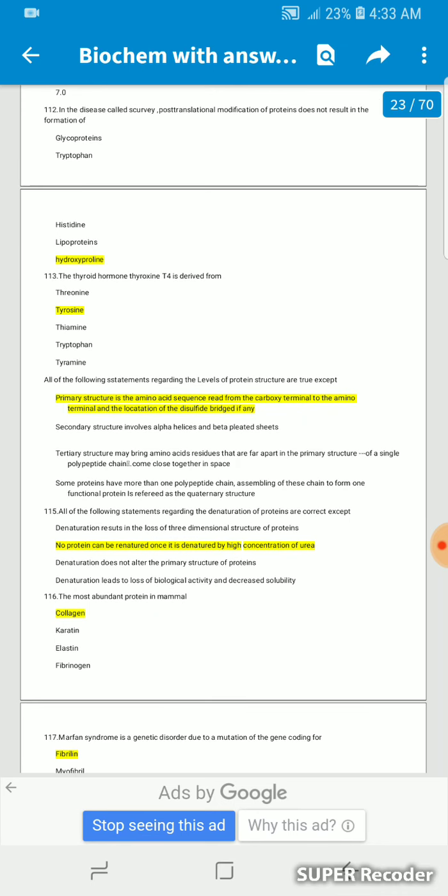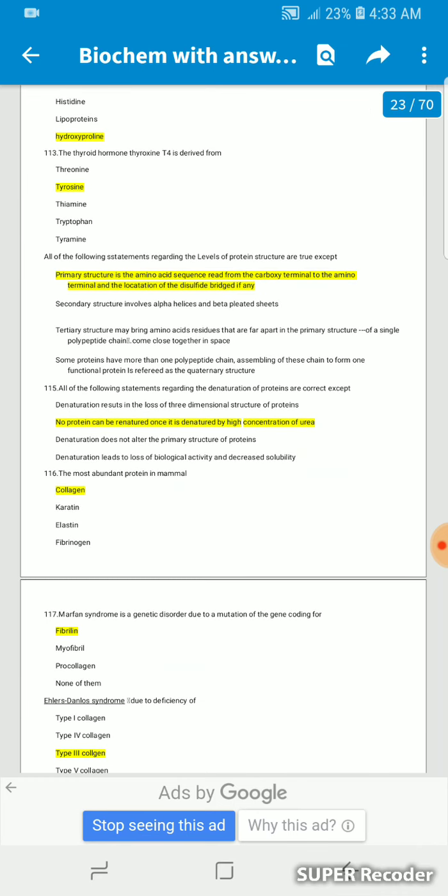The thyroid hormone thyroxine T4 is derived from tyrosine. All of the following statements regarding the levels of protein structure are true except: primary structure is the amino acid sequence, read from the carboxyl terminal to the amino terminal, and the location of the disulfide bridge, if any.